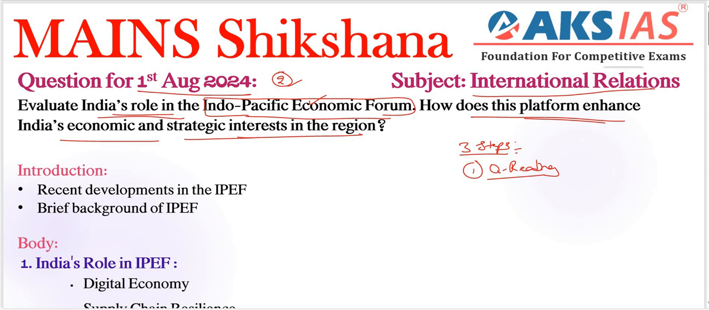and strategic interests, right? What are the important question tags here? Evaluate. Evaluate means here we need to give some important facts and recent examples or reports, etc. Right? We need to evaluate. Next, what is the important keyword? The other keyword is how. How means we need to give general information and not specific information here. How does this platform enhance India's economic and strategic interests in the region?